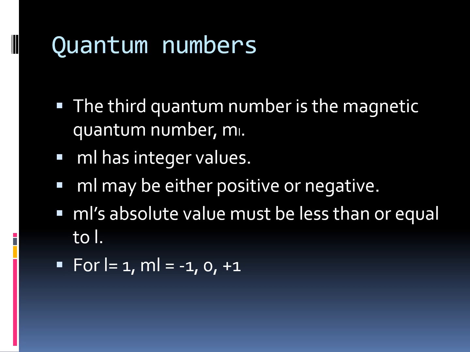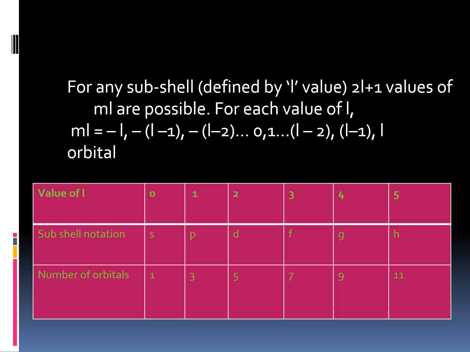And ml is an integral value. It may be either positive or negative. ml's absolute value must be less than or equal to l. If, for example, l is equal to 1, then ml is equal to minus 1, 0, or plus 1. For any subshell defined by an l value, 2l plus 1 values of ml are possible. For each value of l, ml is equal to minus l, minus l plus 1, minus l plus 2, ..., 0, 1, ..., l minus 2, l minus 1, l.